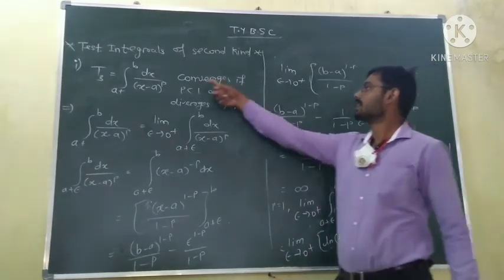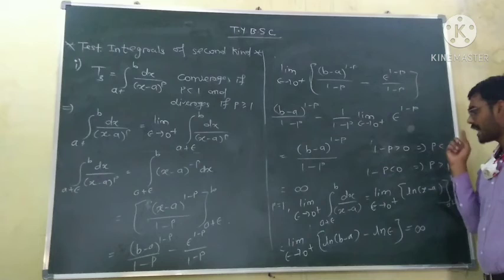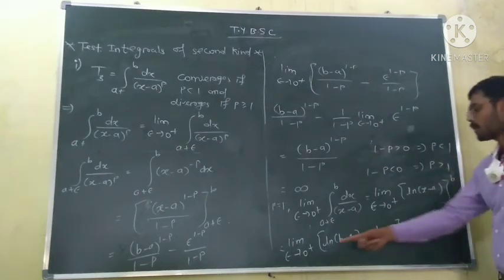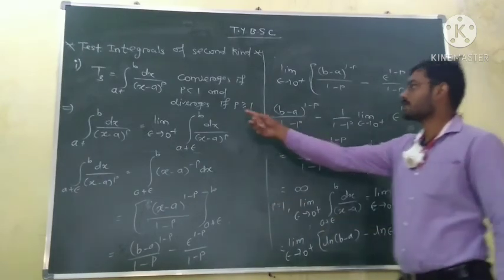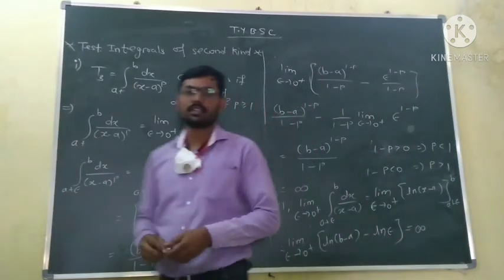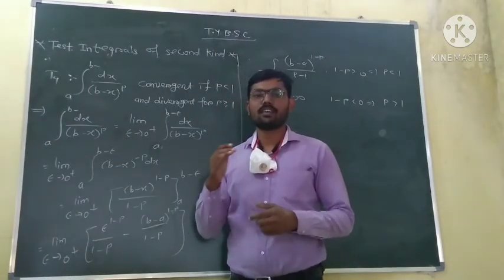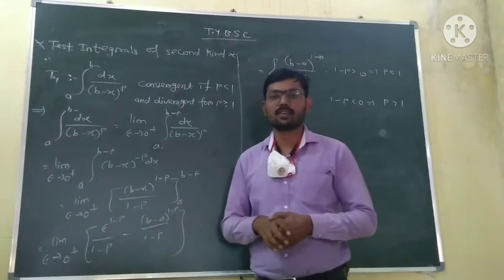So this integral is convergent when p is less than 1 and divergent for p greater than 1 and for p is equal to 1. So divergent for p greater than or equal to 1. This is the integral test T3. Okay. So another test T4, very similar to the first test we have seen.